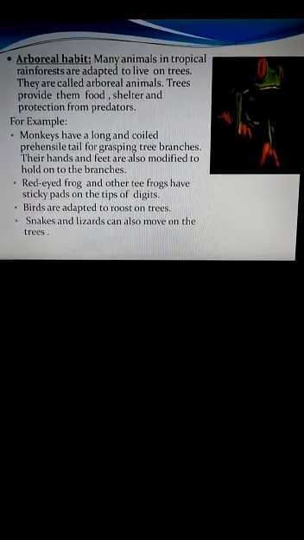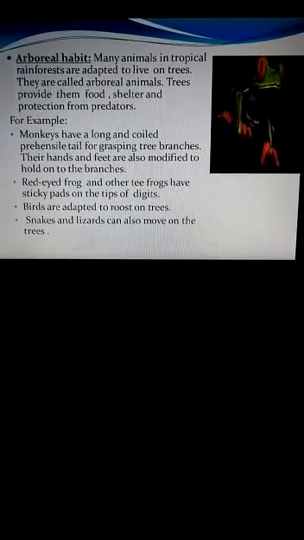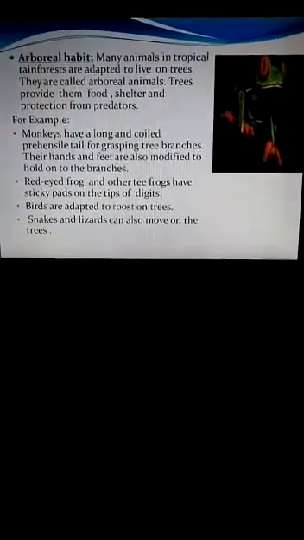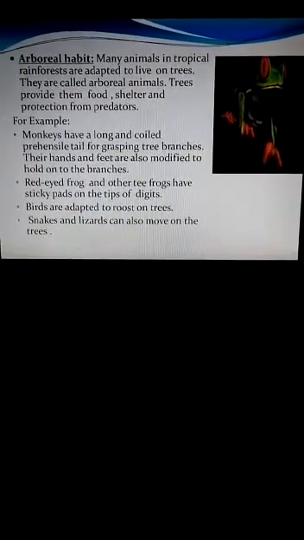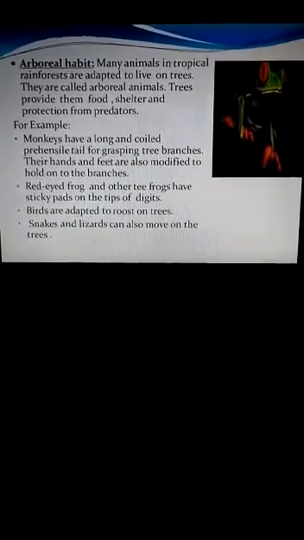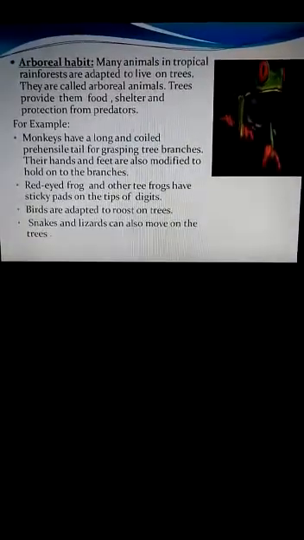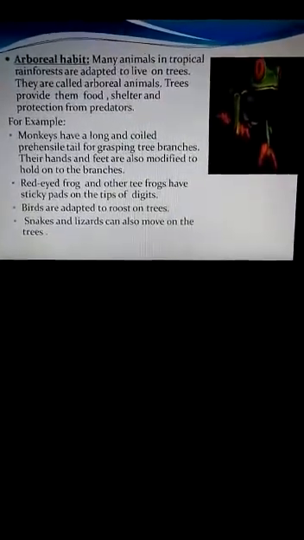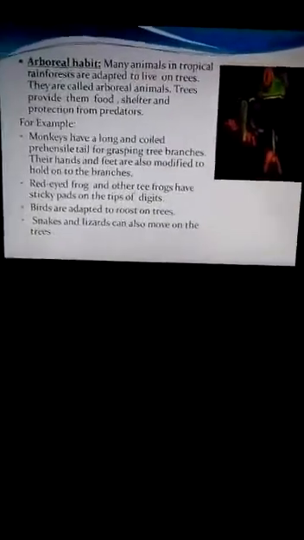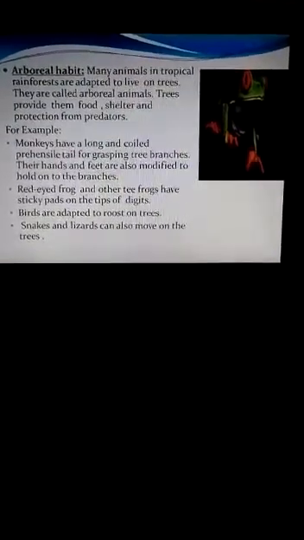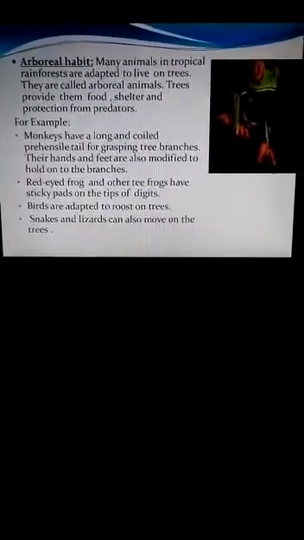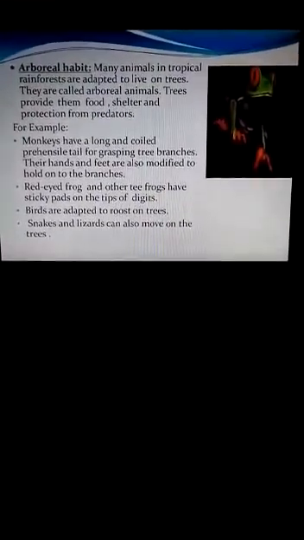Why? Because they can find food, shelter, and protect themselves from their predators on the trees. Now for example, let us take animals which have the arboreal habit. The first one is the monkey, having a long and coiled prehensile tail for grasping tree branches. The spider monkey hangs with its long tail from the branches of the trees.